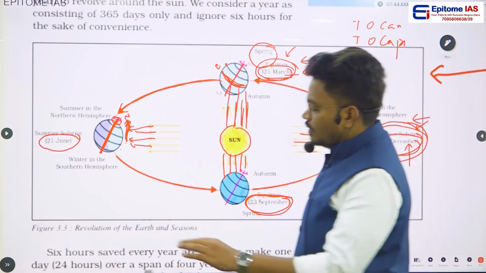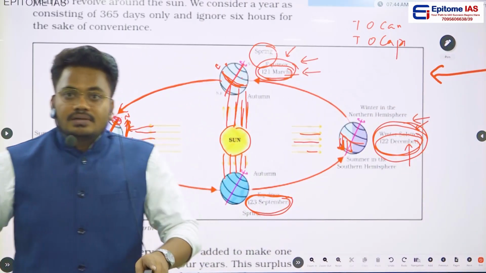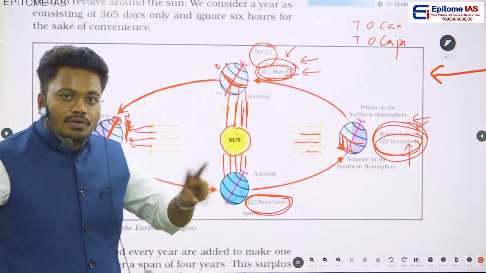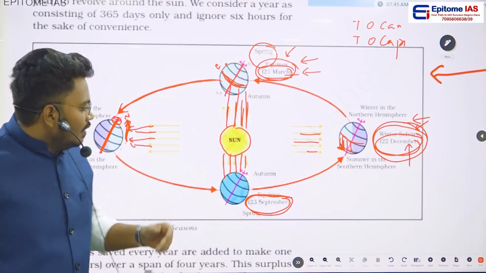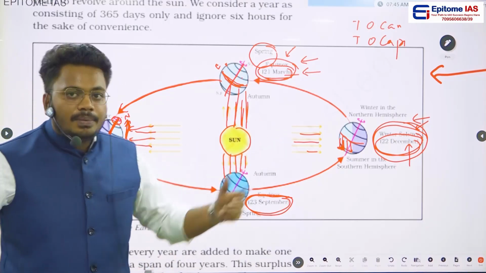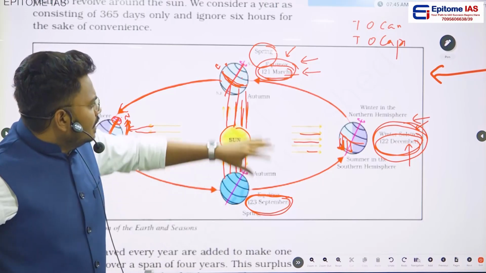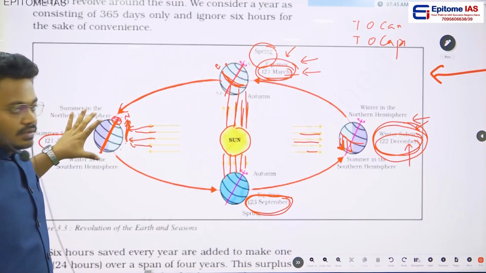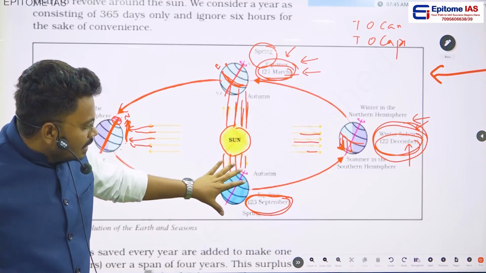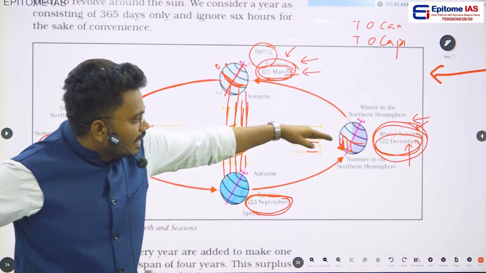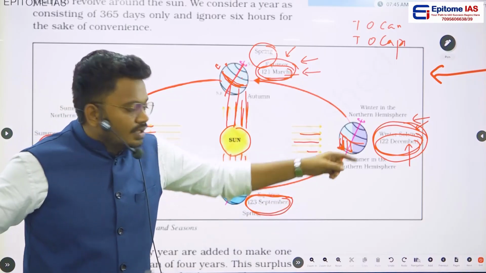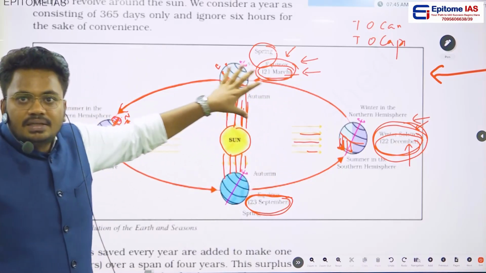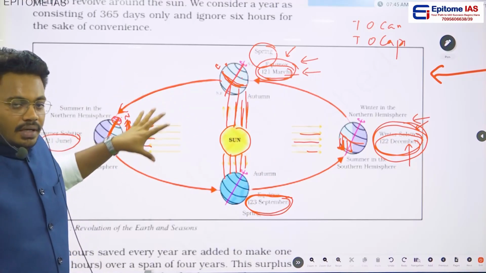So the point to be noted here is, we are considering 4 positions, and we are saying that we will be getting equinox 2 times in a year, and we will be having a summer solstice and a winter solstice. If you see here, during March we are having equinox, and after 2 months we are having summer solstice, and again after 2 to 3 months we are having September. Then again we are having winter solstice in December. So this is how the climates will be changing in those particular hemispheres.